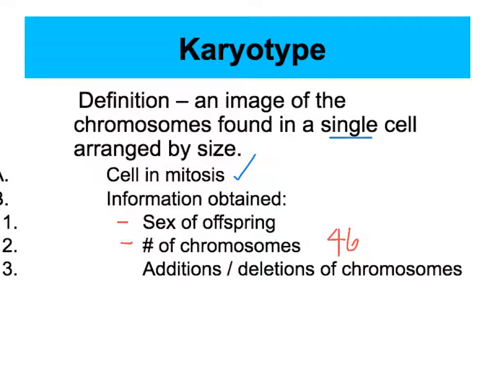The last thing we could tell from a karyotype is whether, of those 46 chromosomes, there are any extra chromosomes or deletions of chromosomes or parts of chromosomes, which might indicate a situation like a disease or some kind of genetic problem. So let's have a look.